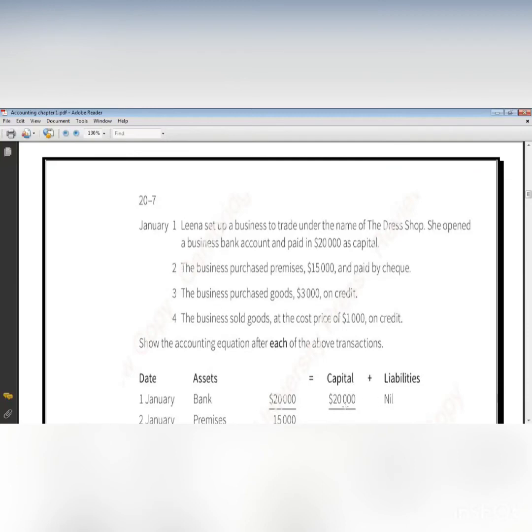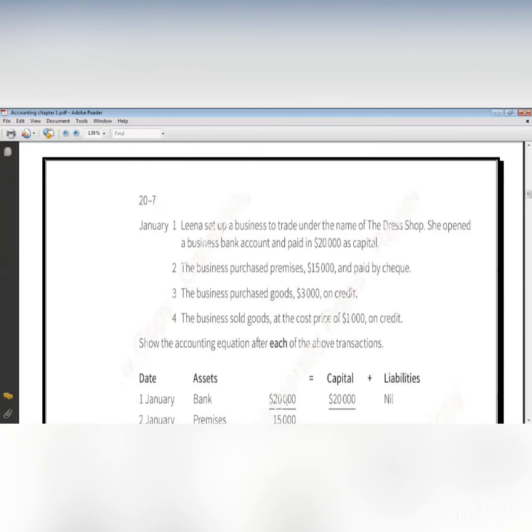No, so it's null. On January 2, the business purchased premises, $15,000, and paid by check. So now I take from the bank, paid by check. This means from the bank. If you find the word check, automatically it will be bank. So I take from the bank how much? $15,000. So now the bank decreases by $15,000.